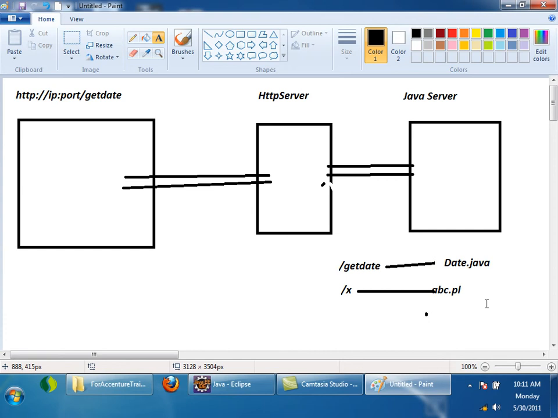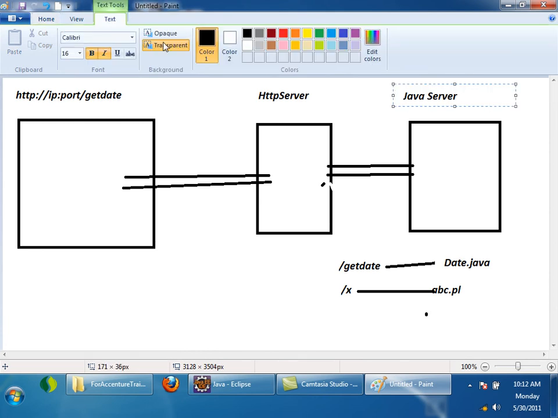This is the Java program which is generating dynamic content, right? This program which will generate dynamic content is following the servlet specification. So that Java program is called a servlet. A Java program which generates dynamic content, which follows the servlet specification, and which can be executed by a server written following the servlet specification is called a servlet. And this server which is following the servlet specification is called a servlet container. Java server. From now onwards, I will use the term servlet container.